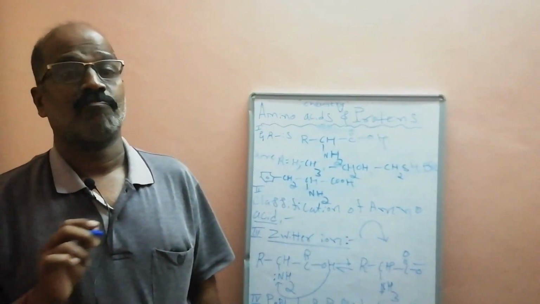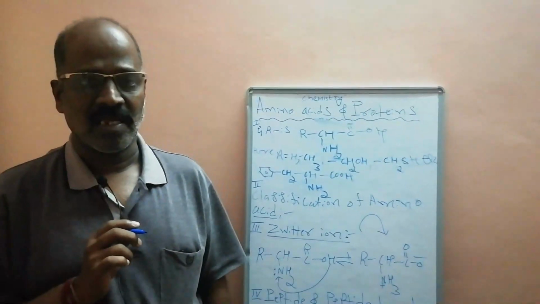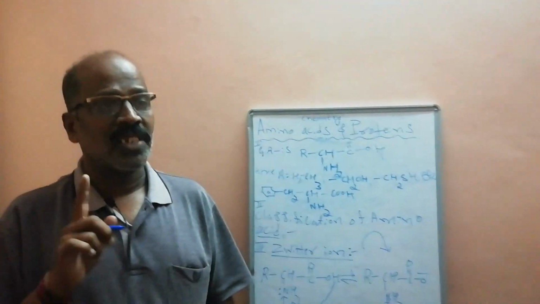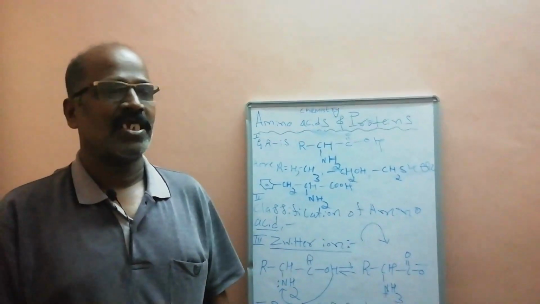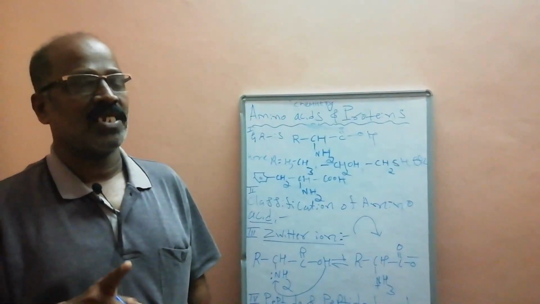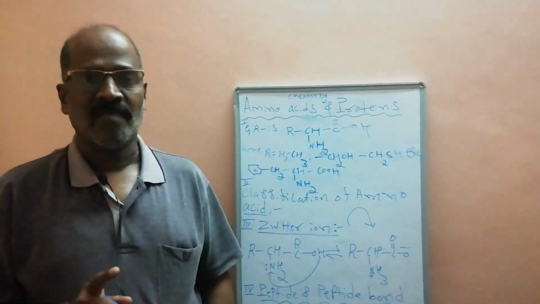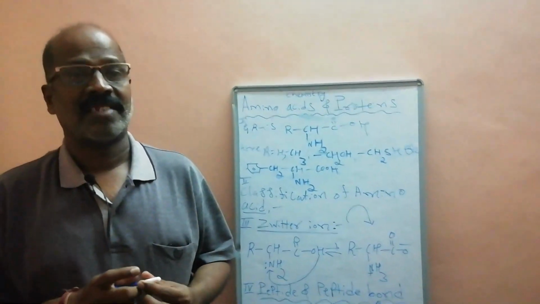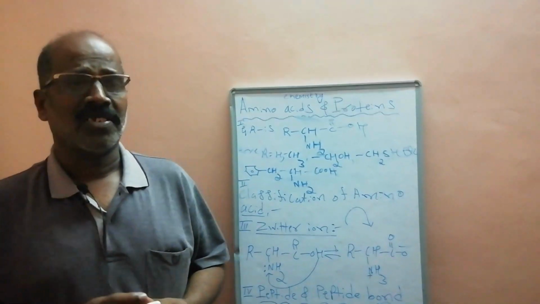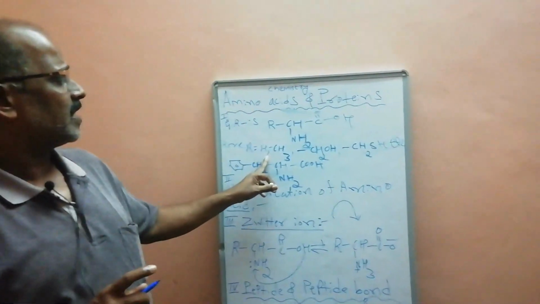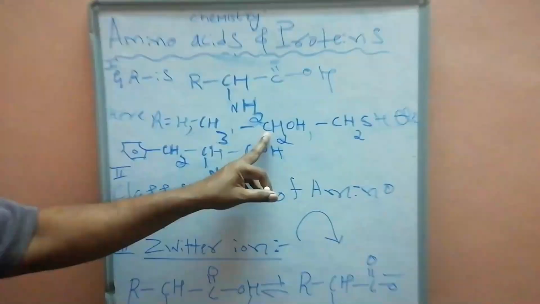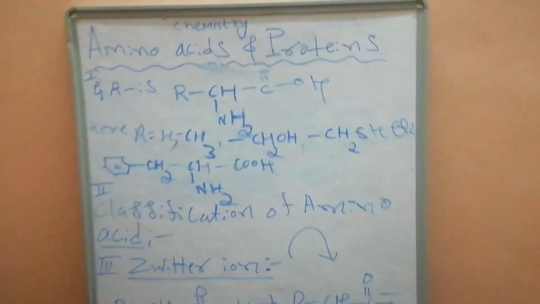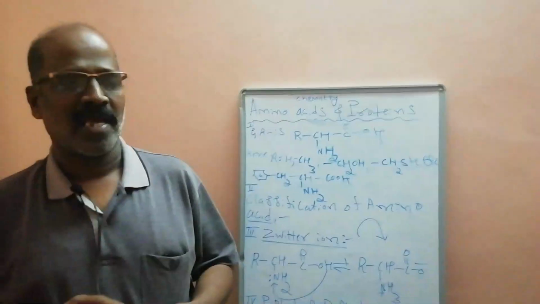The best example is aspartic acid. And what is a basic amino acid? A basic amino acid has only one COOH group and two NH2 groups. Two NH2, that is called a basic amino acid. The best example of a basic amino acid is lysine. The remaining ones, glycine, alanine, serine, cysteine, are all called neutral amino acids.